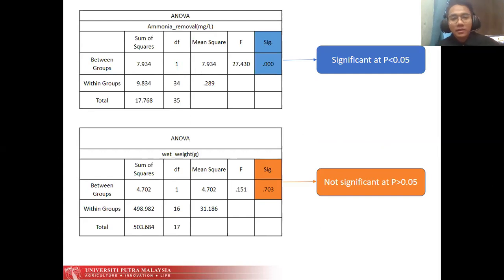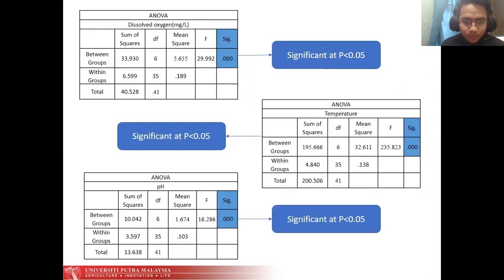This is a statistical analysis using one-way ANOVA to compare the means of ammonia removal between two treatments, and the result is significant at P less than 0.05, while the result for weight between two treatments is not significant at P greater than 0.05. For the results of dissolved oxygen, temperature and pH between two treatments, they are significant at P less than 0.05.